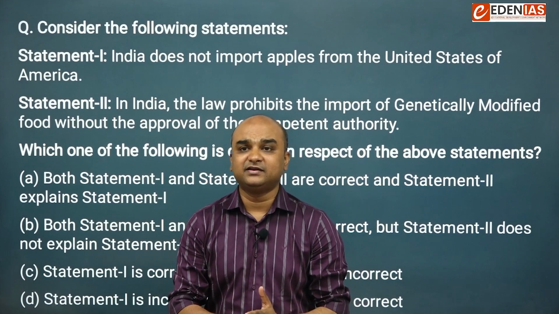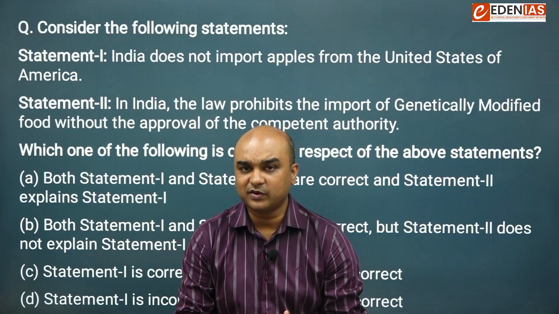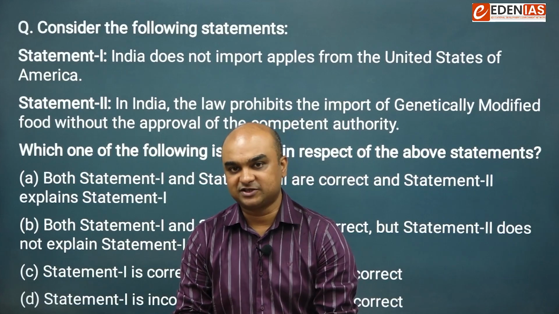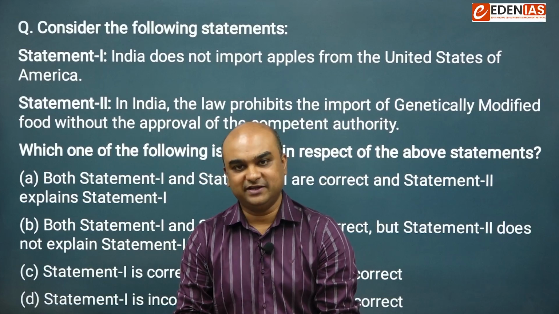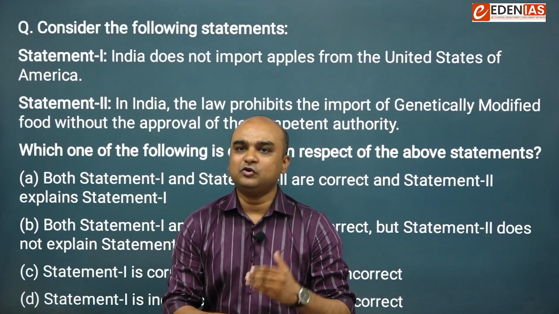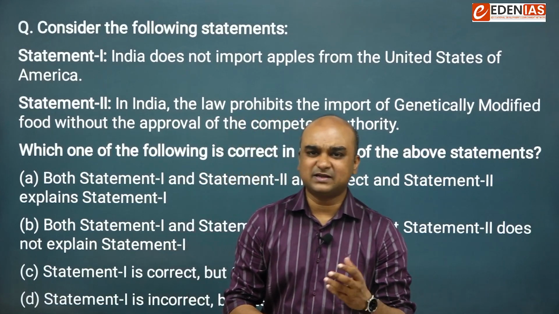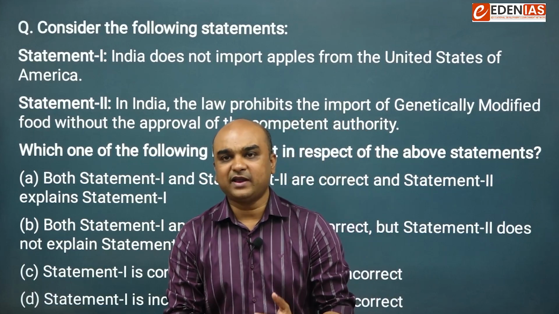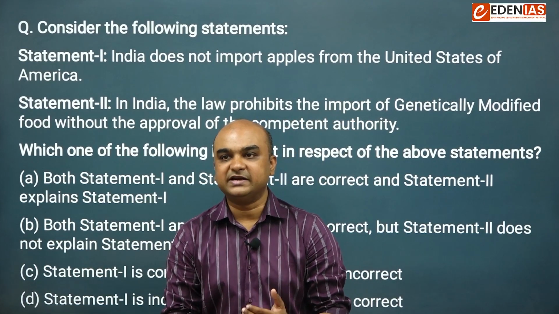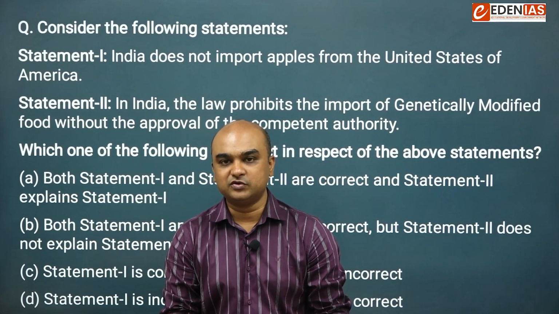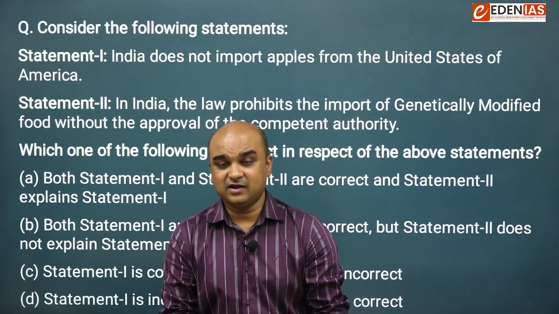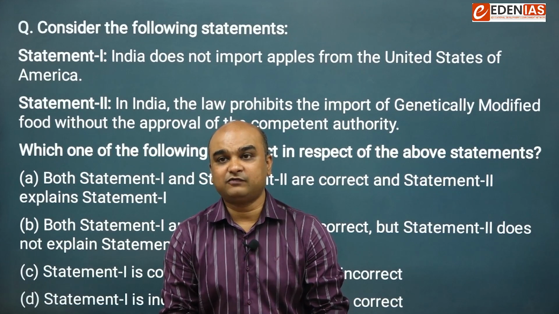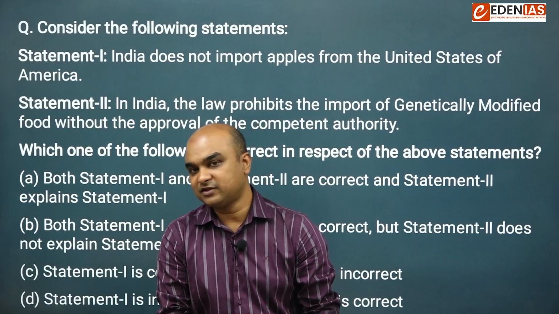Keep this in mind that there were several questions in the economic section which followed more or less this kind of a nature. And if you look at statement number 2, it makes complete sense. How can a country allow genetically modified food to be imported without having a proper mechanism of approval by a competent authority?